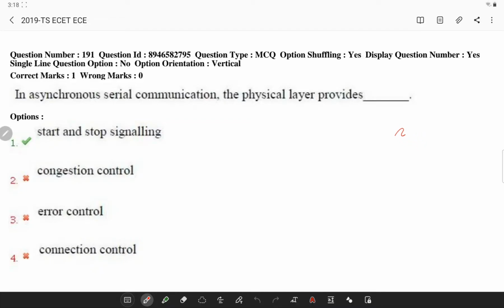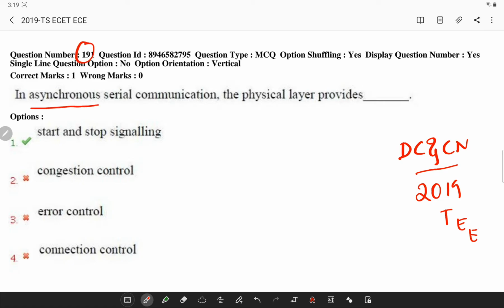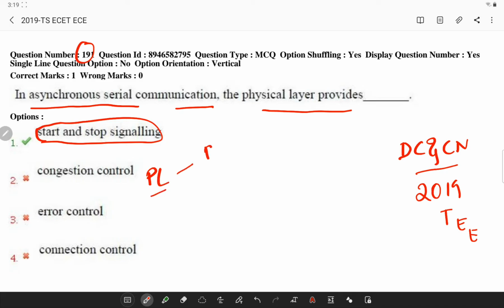Let's solve questions related to data communications and computer networks in the 2019 Telangana ECE ESET question paper. The first question: in asynchronous serial communication, the physical layer provides start and stop signaling. Basically, the physical layer deals with bit to bit delivery of data aided with the various transmission mediums.